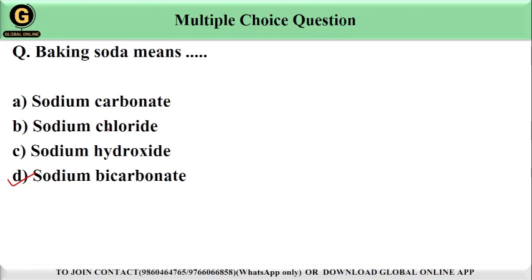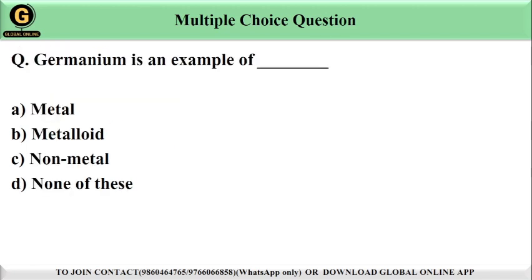Next is, germanium is an example of dash dash. We have options here: option A metal, option B metalloid, option C non-metal, option D none of these. The correct answer of this question is option B, metalloid, because germanium is classified as a metalloid. It has characteristics of both metals and non-metals. It is a semiconductor, conducting electricity better than non-metals but not as efficiently as metals. So the correct answer is option B, metalloid.